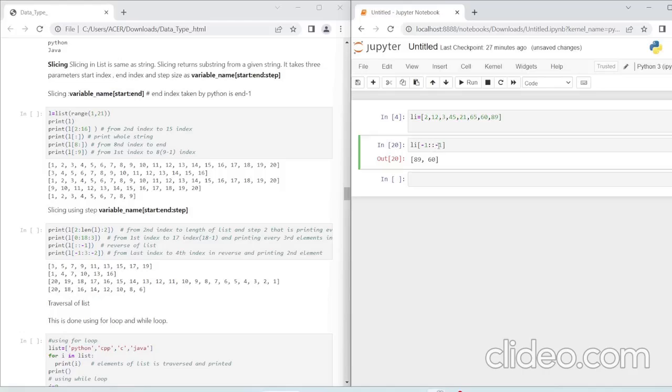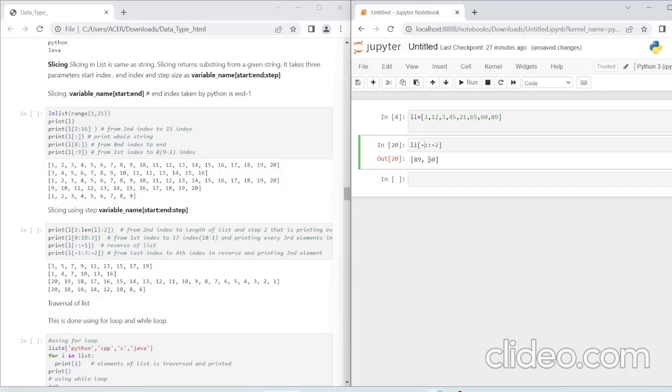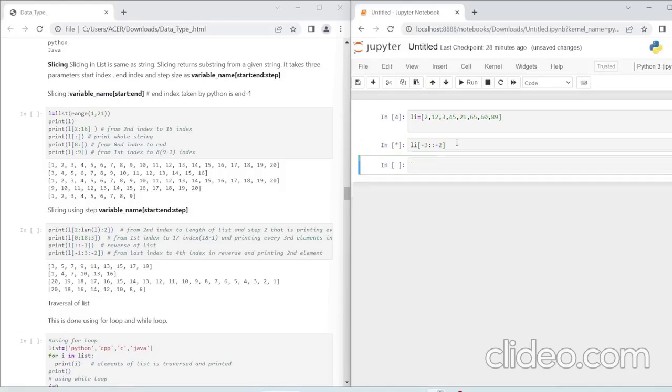Okay, so what if I want to reverse and every second? I can also start from 2. It will start from the 60, -2, and I will write it as 3 for no confusion. So I will start from the third element and print every second element, and that in reverse.